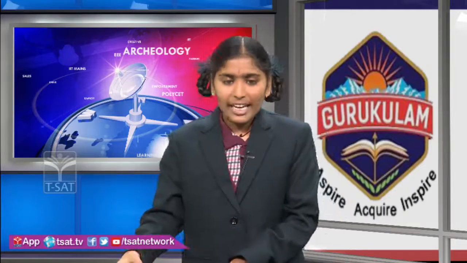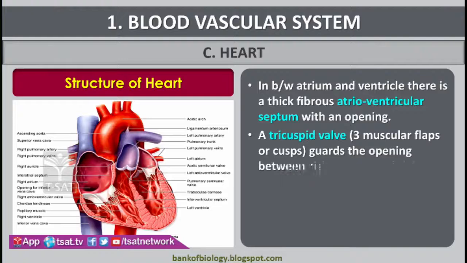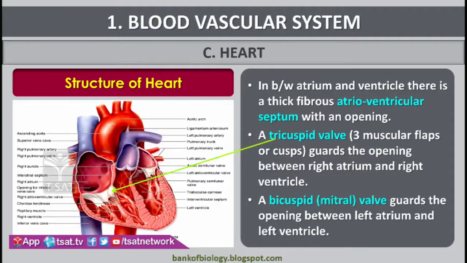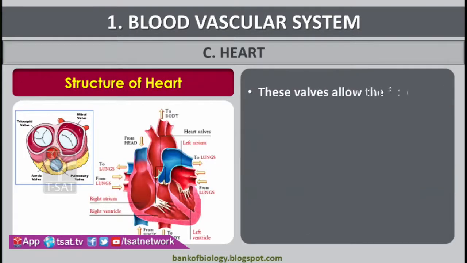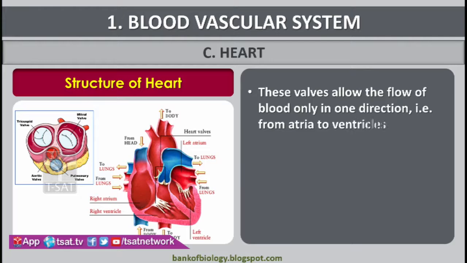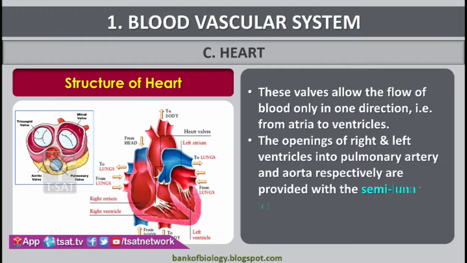And next, in between right atrium and right ventricle, there is an opening guarded by the tricuspid valve. In between left atrium and left ventricle, the opening is guarded by the bicuspid valve, or we say the mitral valve. And next we discuss that these valves, tricuspid and bicuspid valves, allow the flow of blood in only one direction. Only one direction.